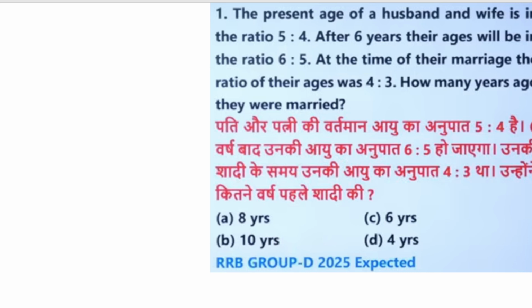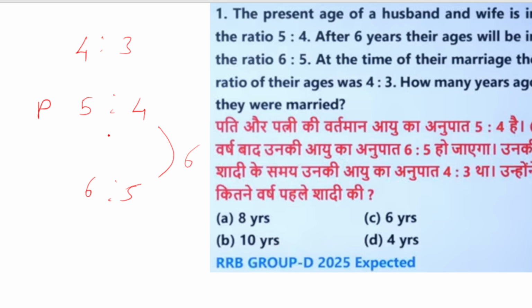Next question. The present ages of husband and wife are in the ratio of 5:4. The present age ratio of husband and wife is given 5:4, after 6 years the ratio becomes 6:5. At the time of their marriage, the ratio of their ages was 4:3. How many years ago were they married?